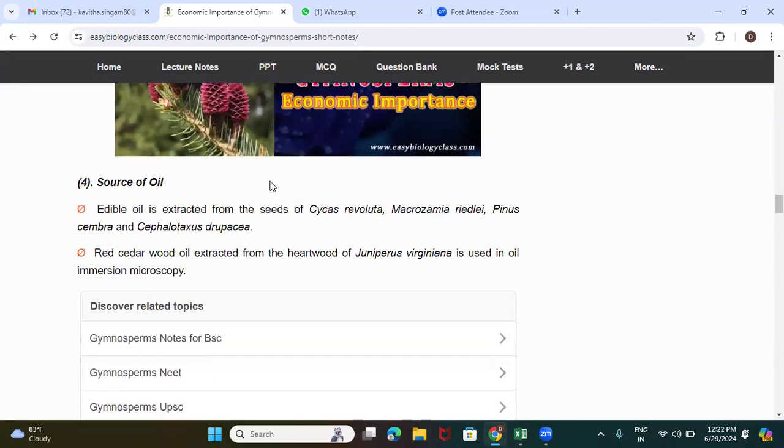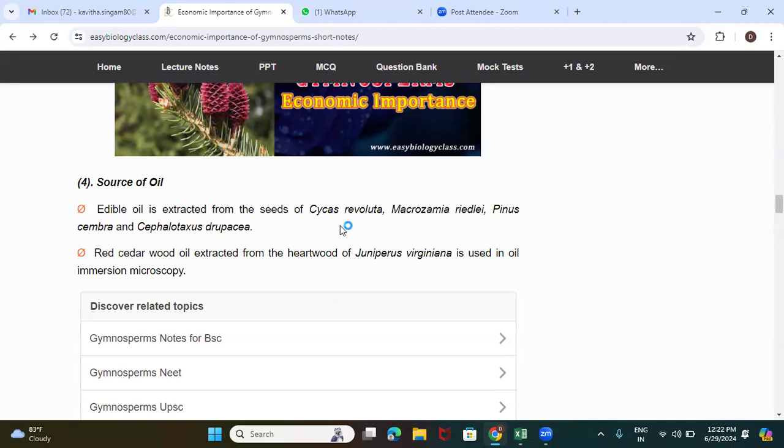Now next, apart from medicinal value, apart from food value, and also from the timber value, some of the gymnospermic plants secrete oil. So we can extract the oil from their plant parts. Even the gymnosperms act as a source of oil. In some regions, that oil is taken in an edible form, so we call it an edible oil.